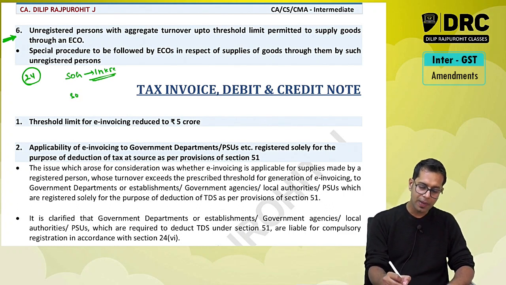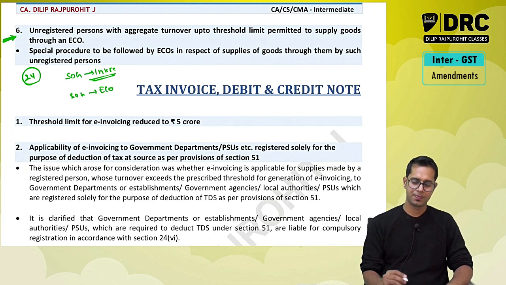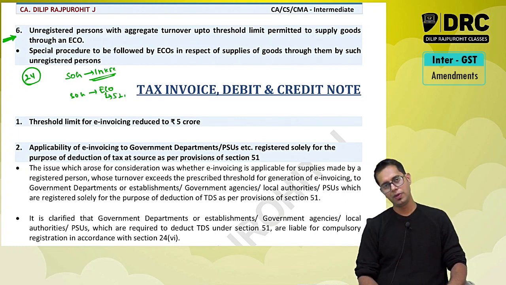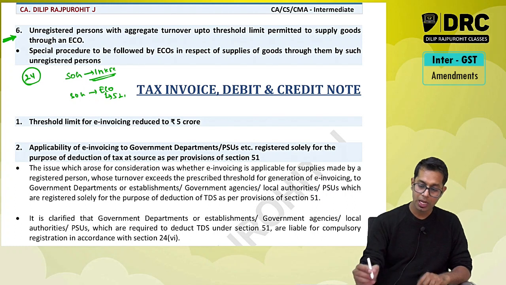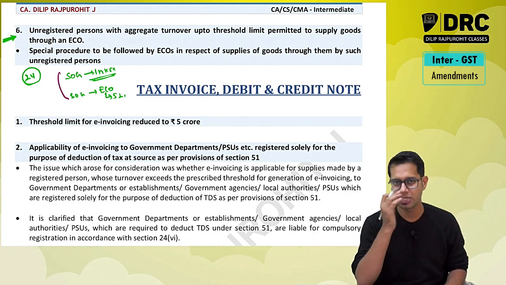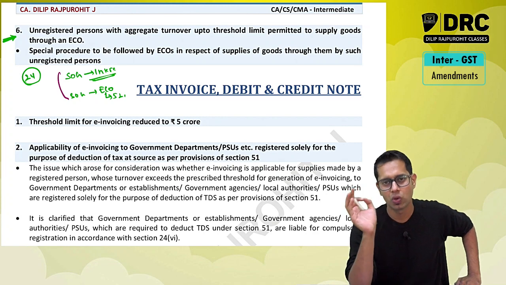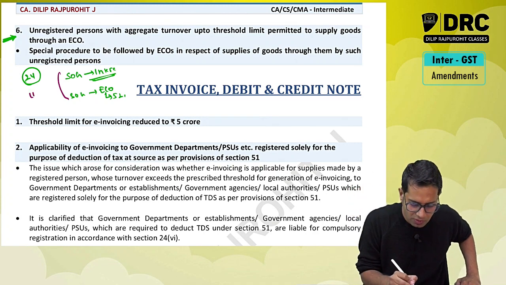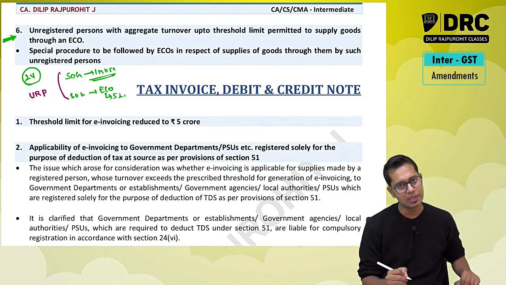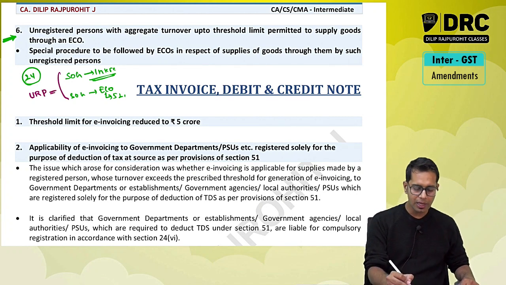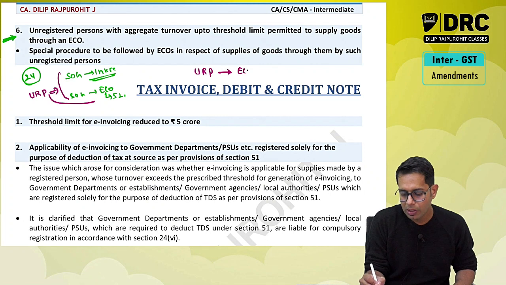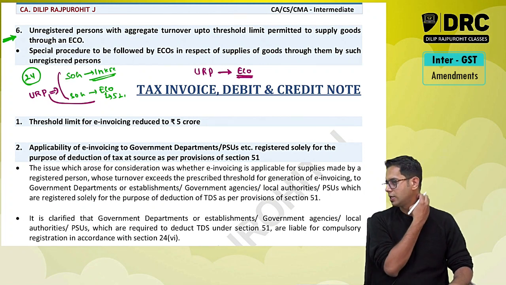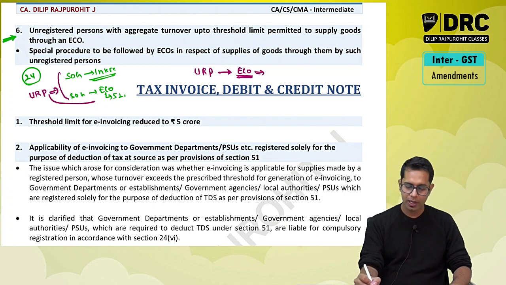Similarly, if you are a person who is supplying the goods through an e-commerce operator who is required to collect the tax under section 52, then also you are required to take compulsory registration. This condition was applicable, both compulsory registrations, if you are making an interstate supply of goods or you are supplying goods through an e-commerce operator. This was applicable whether you are a registered person or unregistered person. Now what lawmakers have told is, if you are an unregistered person, you can supply the goods through an e-commerce operator, and you need not take registration.